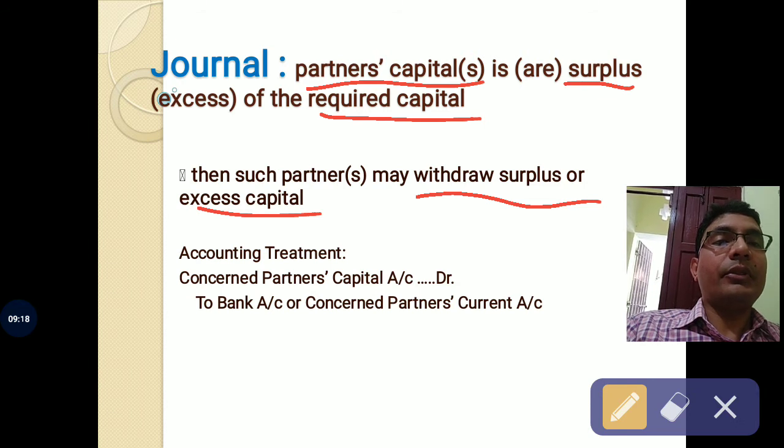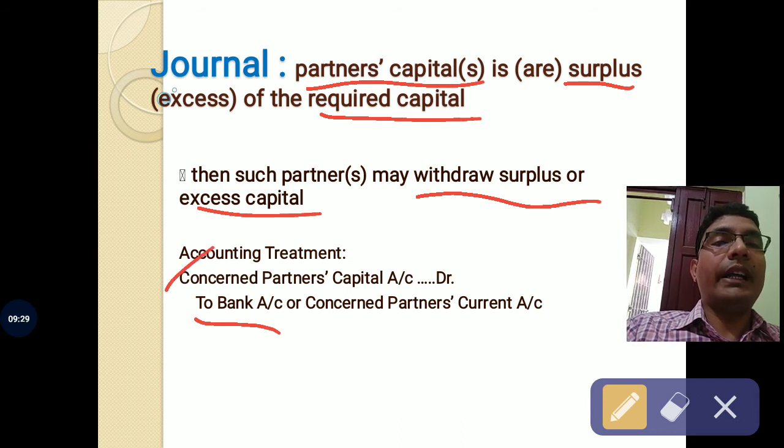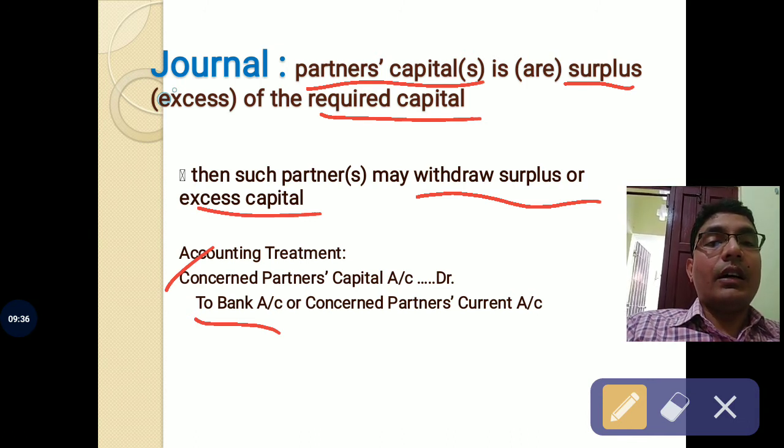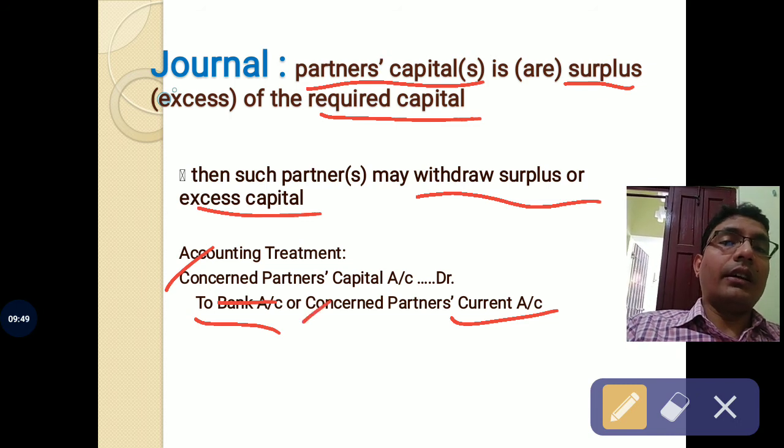Such partners may withdraw the surplus or excess capital. If the question asks that such surplus will be withdrawn by the partners, then the concerned partner's capital account will be debited and bank account will be credited. Similarly, if the question asks you to deal with this situation with the help of the partner's current account, in that case instead of bank account, the concerned partner's capital account will be debited and the concerned partner's current account will be credited.